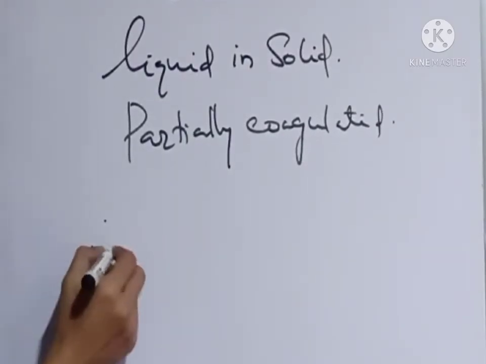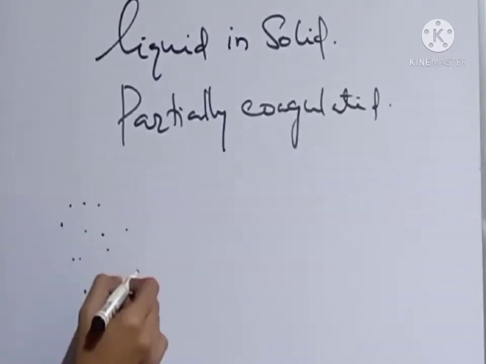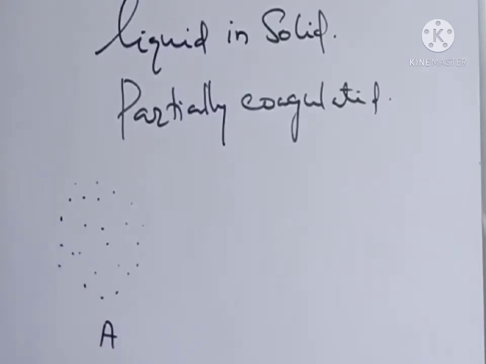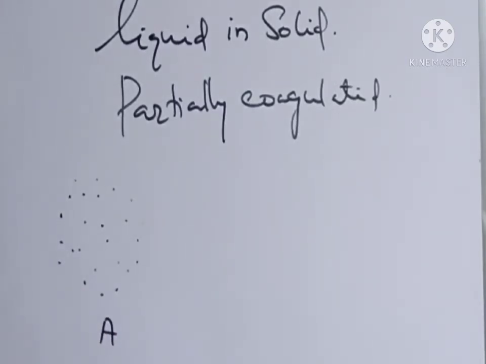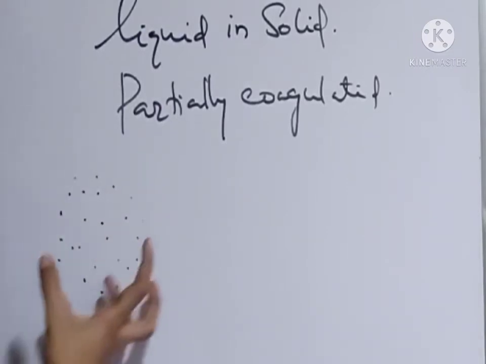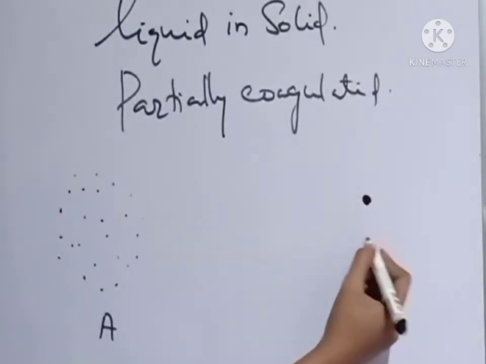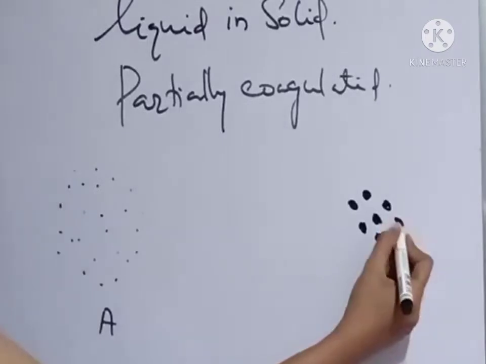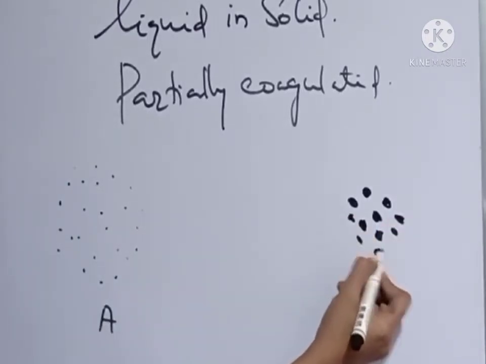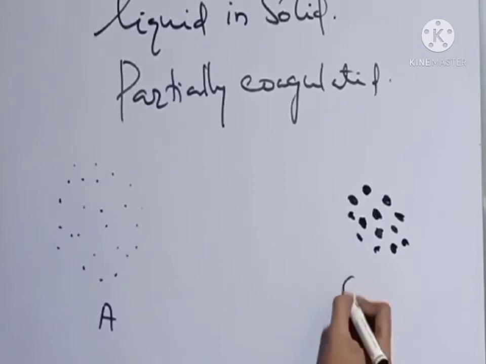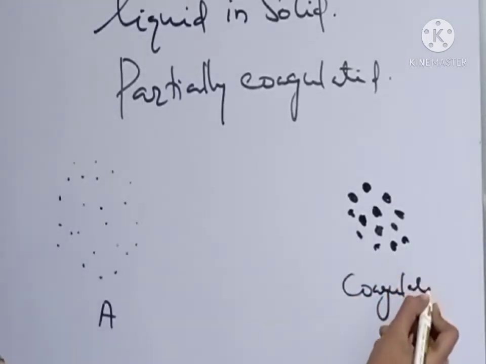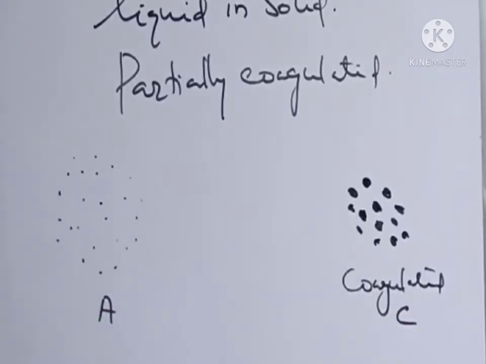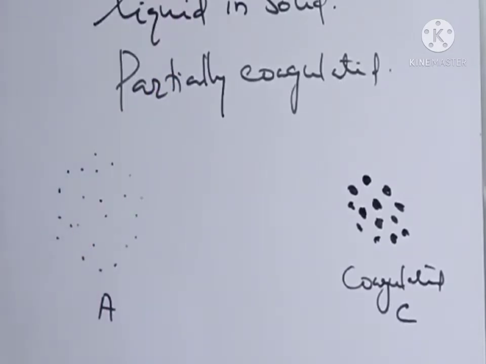To make it clear, consider this A is a colloidal system. So what happens when coagulation occurs? These colloidal particles aggregate to form an aggregate. In coagulation, these particles aggregate, and this is called coagulation. The coagulated substance we can name as C. So actually, gels are partially coagulated substances.